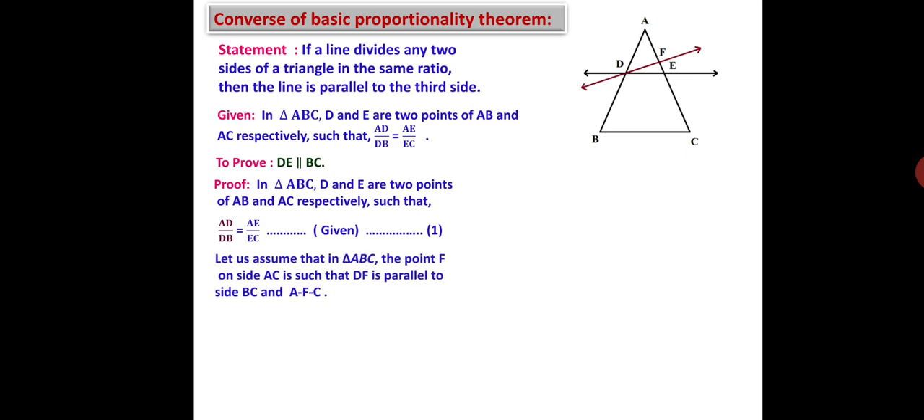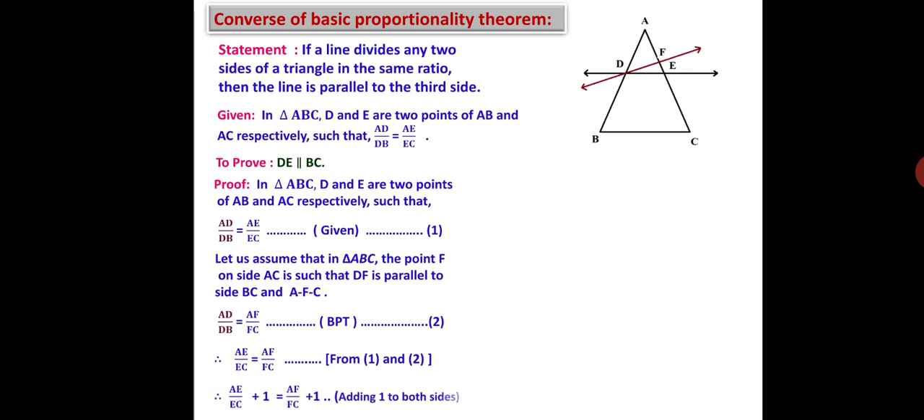Let us assume that in triangle ABC, the point F on side AC is such that DF is parallel to side BC and AFC is the betweenness. Therefore, by using BPT, we can write AD upon DB is equal to AF upon FC. From 1 and 2, we can write that AE upon EC is equal to AF upon FC. Since in statements 1 and 2 the left hand side is the same, therefore the right hand side must be equal.